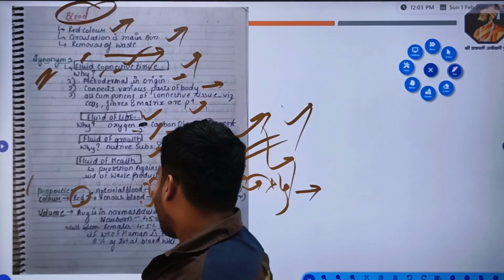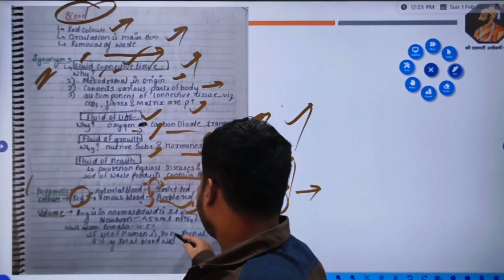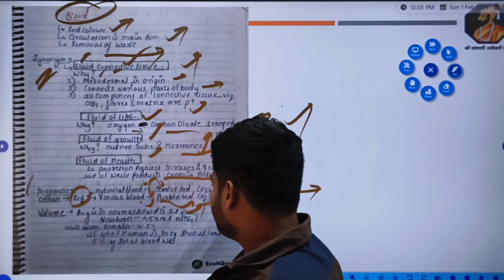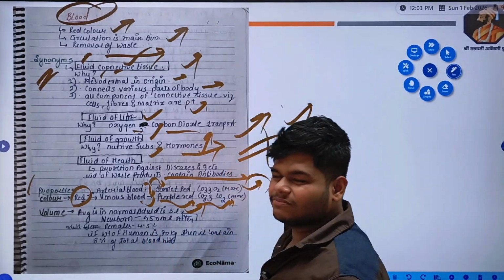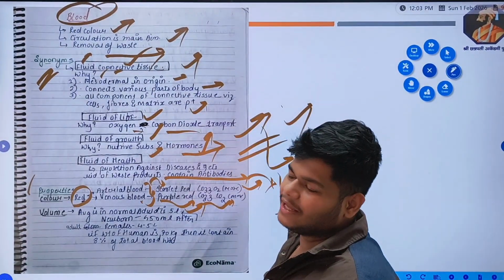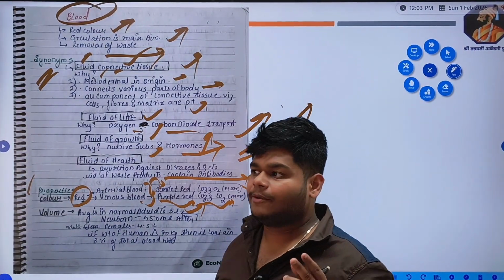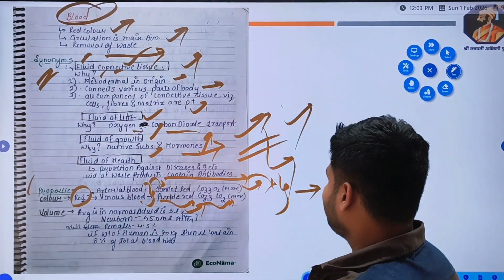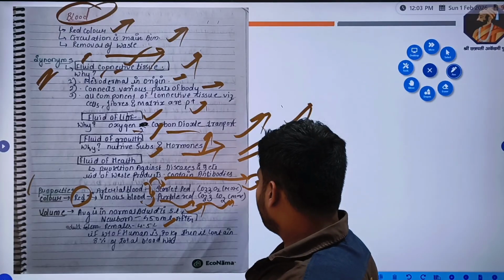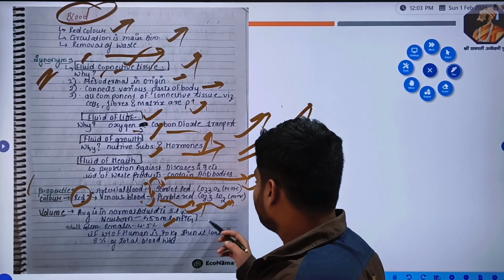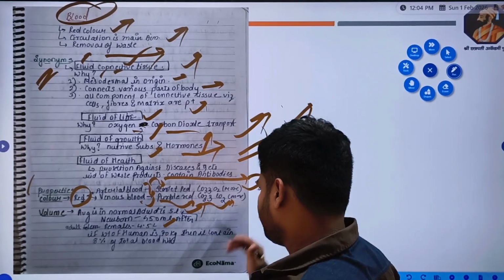Now volume. On average, it is normally 5 liters. In a newborn it is 450 ml, but afterwards when one becomes an adult it becomes 5 liters. In an adult female it is 4.5 liters. It is a little bit less because in adult females there will be menses, so for that purpose a slight difference is seen in the adult female. If the weight of a human is 70 kg, then blood will be 8% of total body weight, right?